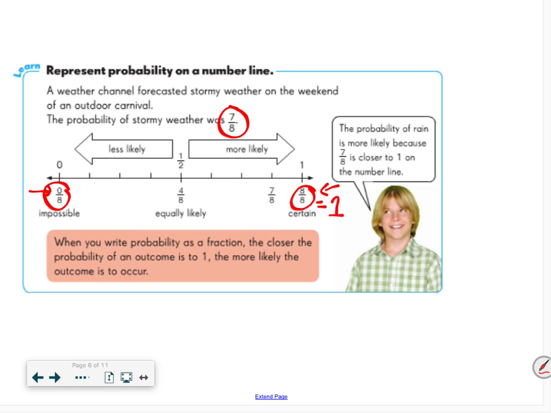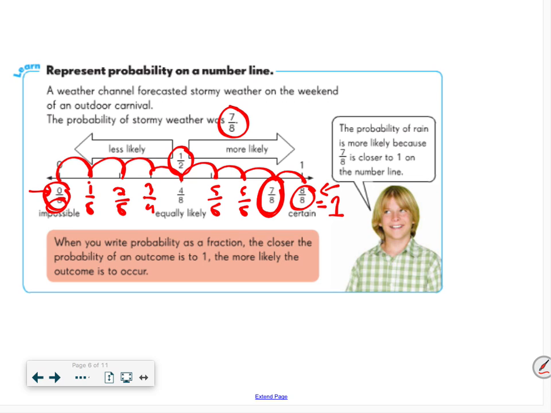So then if I have a number line, first of all, to review number lines as a fraction, for each of these tick marks, you look at the denominator equals 8. You can check that by hopping. This is 0/8. That would be 1/8, 2/8, 3/8, 4/8, which up here they put the simplified fraction would be 1/2, 5/8, 6/8, 7/8, and then 8/8. Okay, so 7/8 is right here. It's almost certain, but not quite. So I'm going to assume that it is more likely that it's going to rain. Okay, so it's more likely.